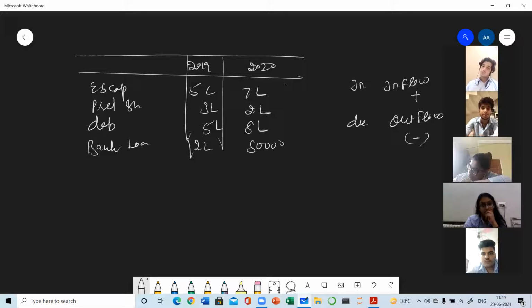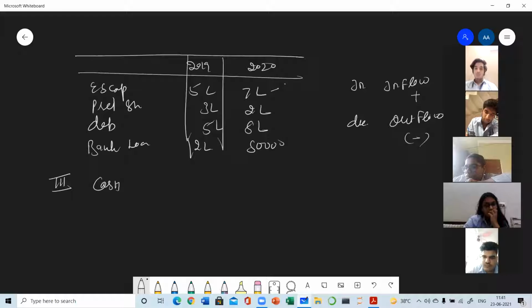Outflow means subtracted. So here you can see that in the previous year, the equity share capital was rupees 5 lakh and now it has become 7 lakh. What does it mean? It means during the year, you have issued shares worth rupees 2 lakh, because the equity share capital is increased when you are issuing new shares during the year. So how are you going to write it in the numerical? You will be putting here head 3, part 3, as financing activity comes at part 3. First operating, then second investing, then the third major head.